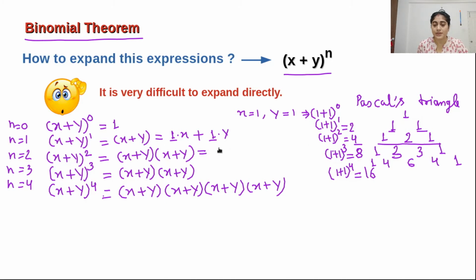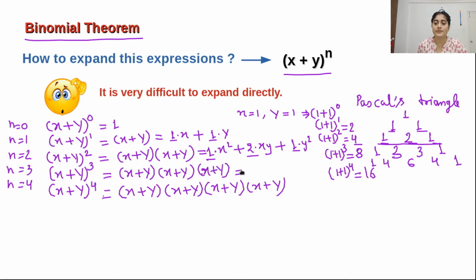So it will be 1 dot x squared plus 2xy plus 1 dot y squared. So the coefficients are 1, 2, 1. There are two terms, so it will always be in second order, and here there are 3 terms.